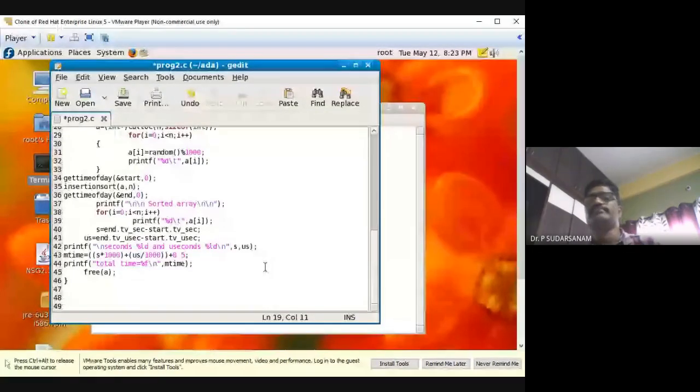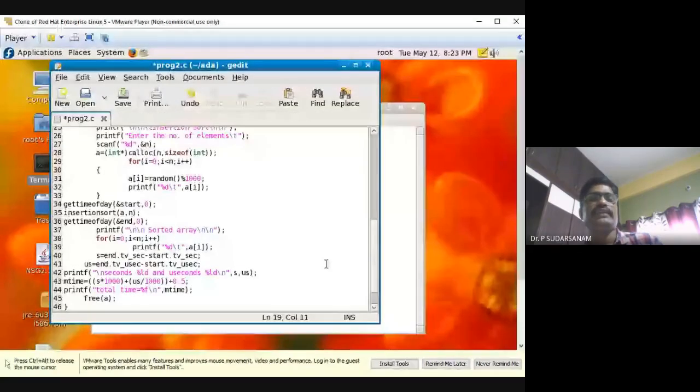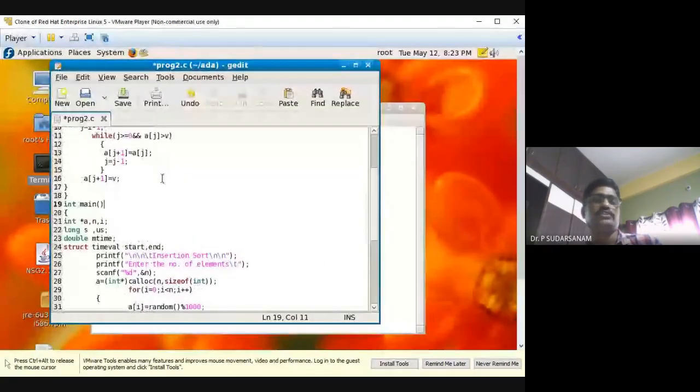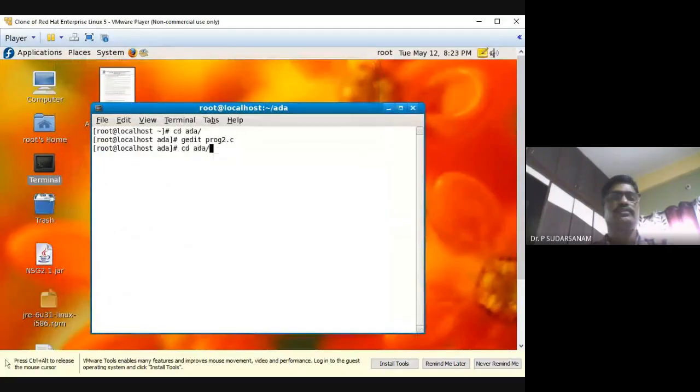Do you got it, all of you? Yes, sir. That is called the insertion sort. So still, if you have any doubts in this function, I'll execute and show you once, then we'll come to this. So now see here.